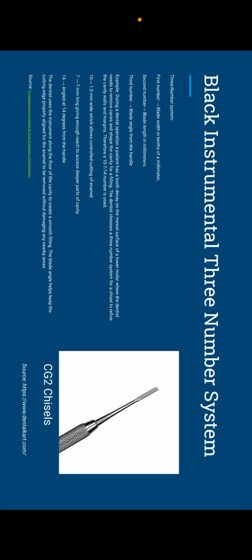Black instruments 3-number system. The first number is blade width in tenths of a millimeter. Second number is blade length in millimeters. Third number is blade angle from the handle. So for example, during a dental operation, a patient has tooth decay on the mesial surface of a lower molar where the dentist needs to remove caries and shape the cavity for filling. The dentist uses a 3-number system instrument to refine the cavity walls and margin. Therefore, a 10-7-14 instrument is used.